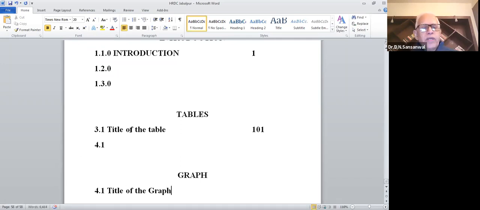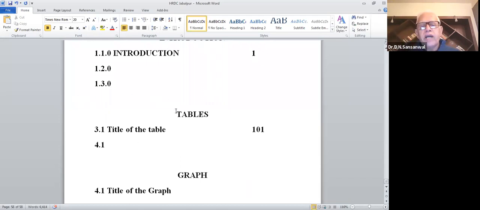Now this 3.1 is the title of the table, then 4.1 is the title of the table, and the number may remain the same because it is the 4th chapter and the first one, but it may be the 4th chapter and the 6th one, whatever it is. So that is what you have to give, and then you have to give the page number on which it is coming.